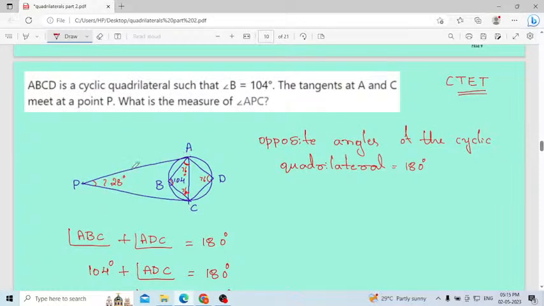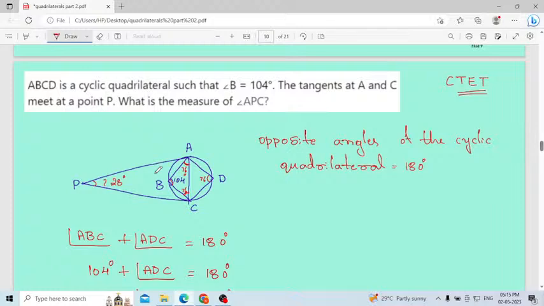Why are we considering this angle? Consider this also as a triangle. By the angle sum property, the angle PAC is 76, then PCA is 76, and APC we don't know. The sum will be 180 degrees. Then that value is 28 degrees.